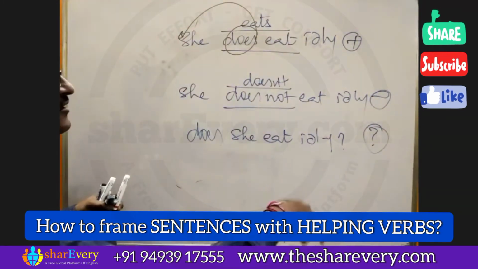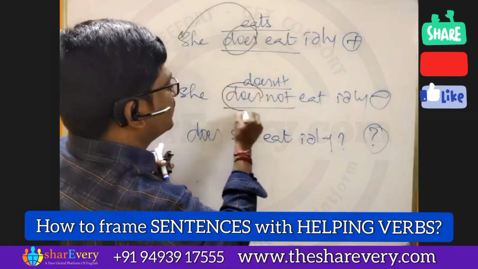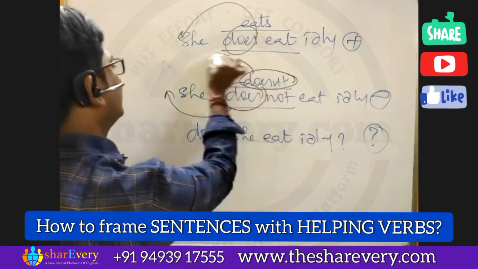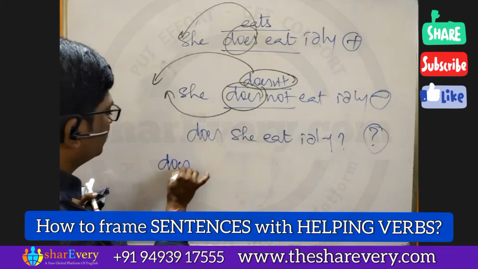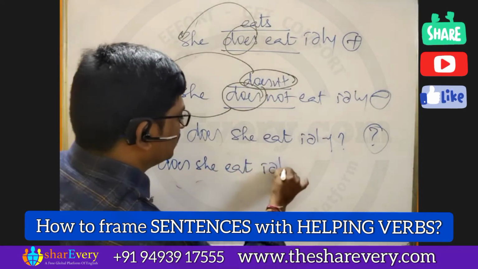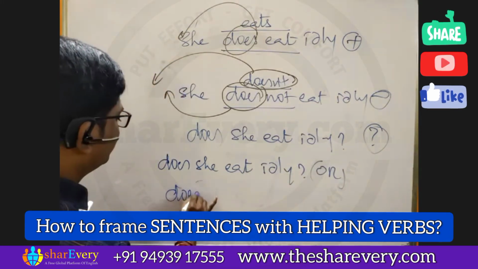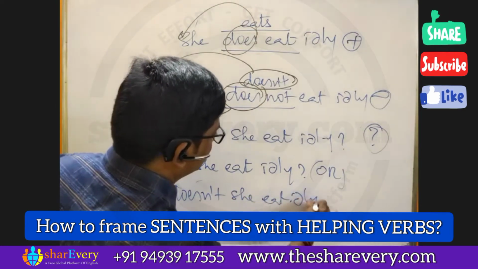If I want to make a negative interrogative, I have two chances. One, I can bring it out as it is. Otherwise, in contracted form, I need to bring it out. So, does she not eat idli, or doesn't she eat idli?